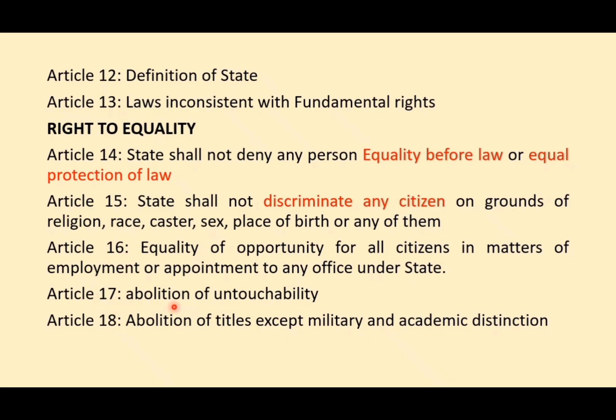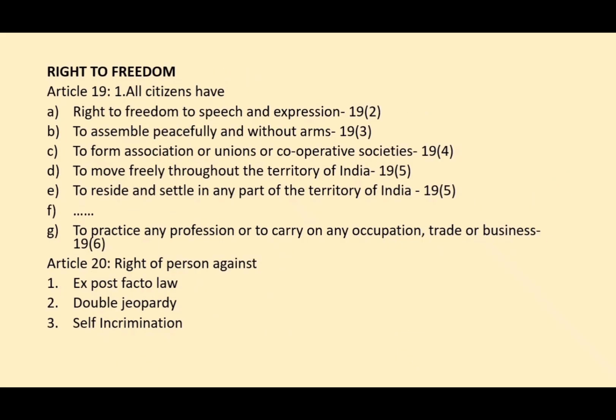Article 17 is about the abolition of untouchability, and 18 is about the abolition of titles except military and academic distinction. The next article is article 19. All citizens have six rights to freedom, provided under article 19. For the exam point of view, you have to study the six rights in chronological order as provided under the Bar Act. Only then can you answer the match question asked in the question paper.